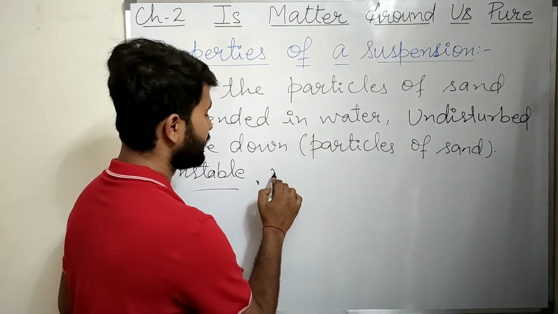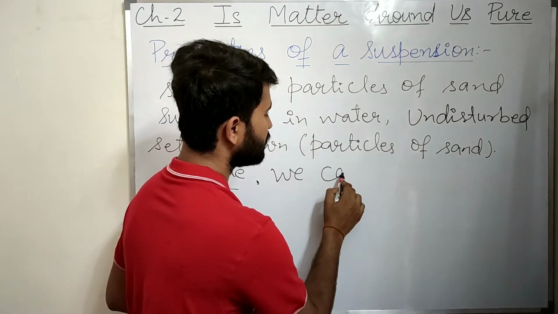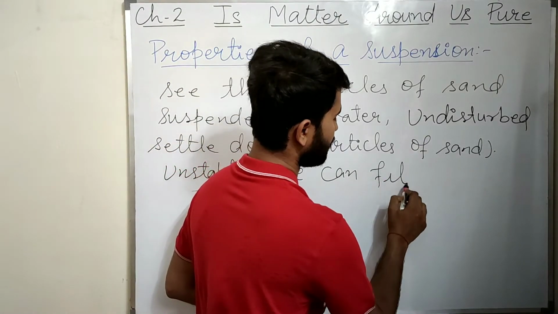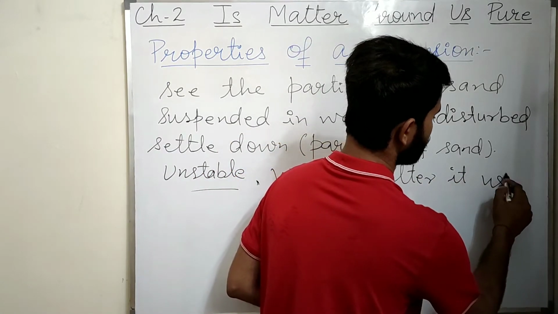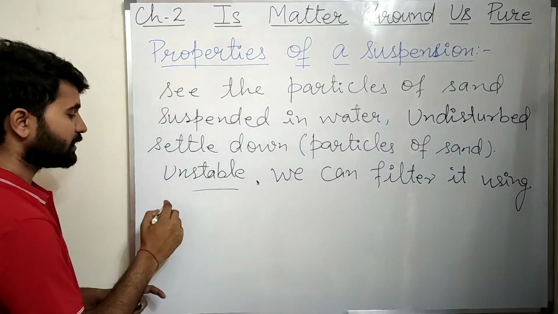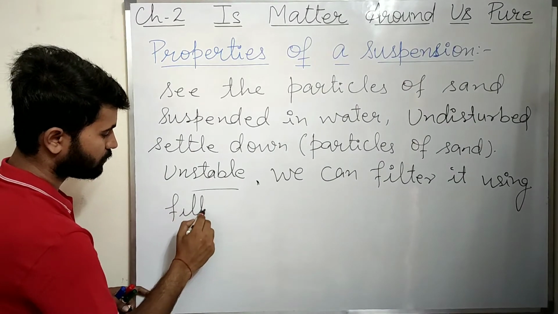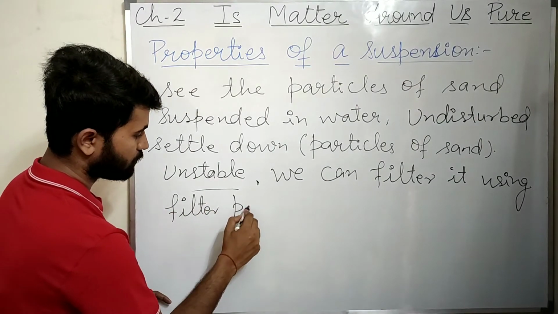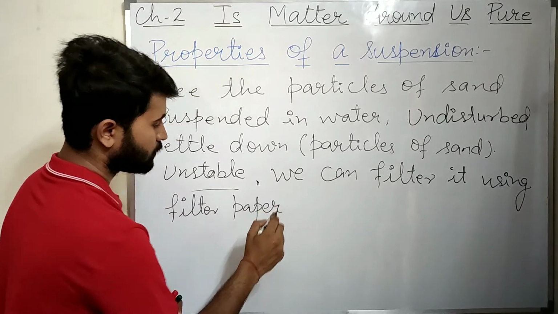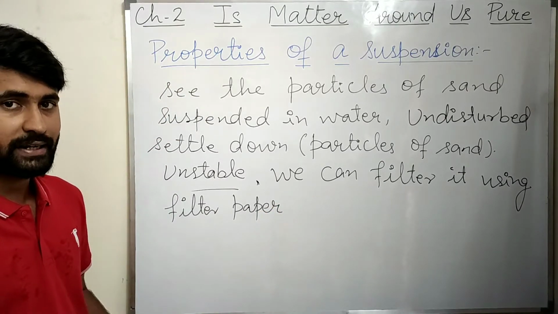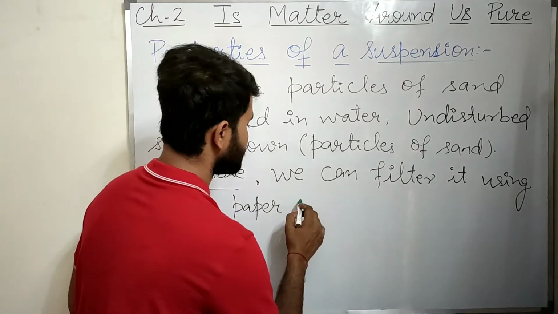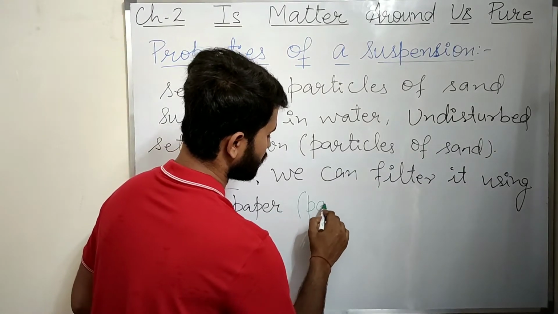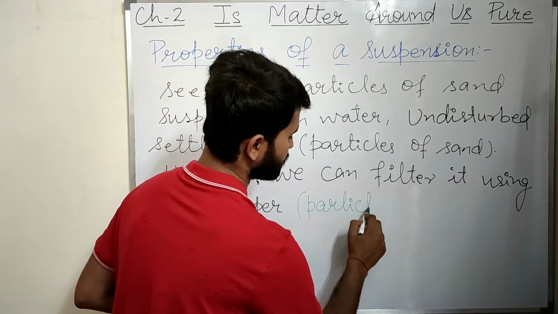We can filter it using a filter paper. And what will be the residue? The particles of sand will remain as a residue.